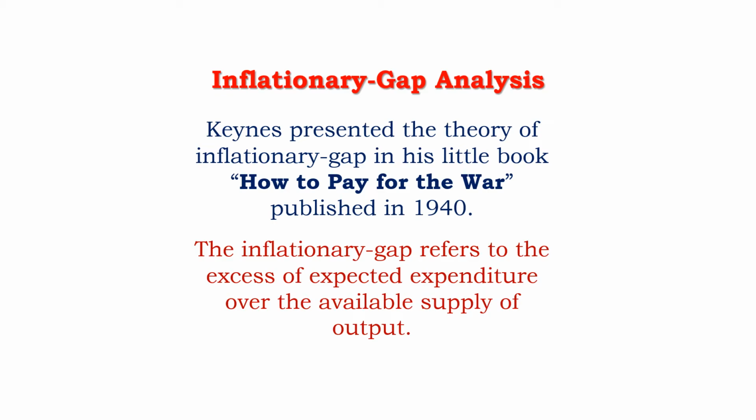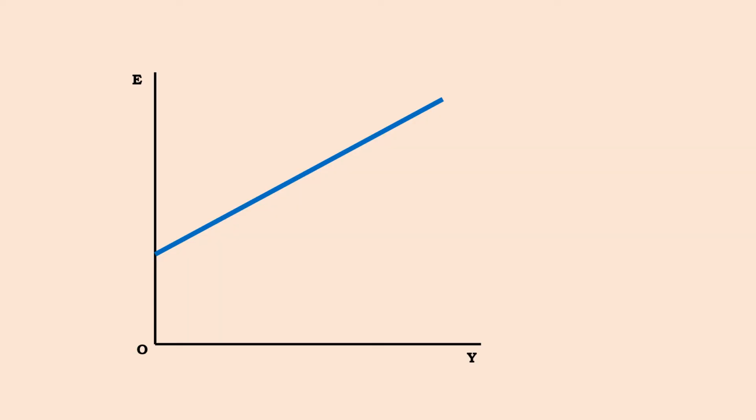And here you have the Keynes cross diagram. On the vertical axis, expenditure is measured, E, that's aggregate demand. And on the horizontal axis, Y, the total output in the economy, the income in the economy is measured. And this blue line is the aggregate demand function or aggregate expenditure function. As you know, aggregate expenditure in a closed economy consists of consumption, investment, and government expenditure. So this function is called E. E is equal to C plus I plus G.